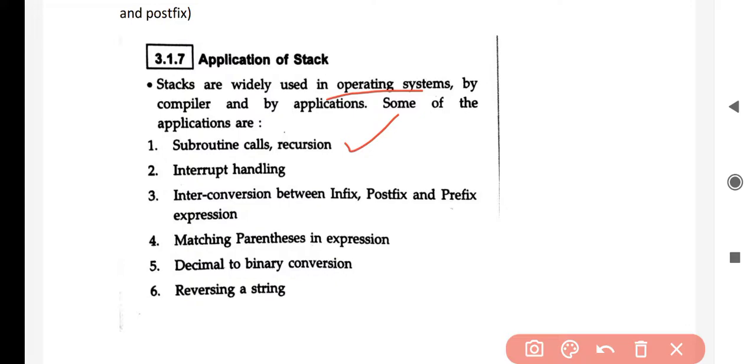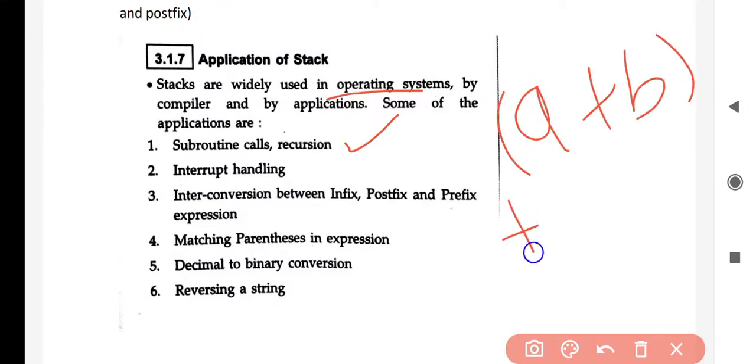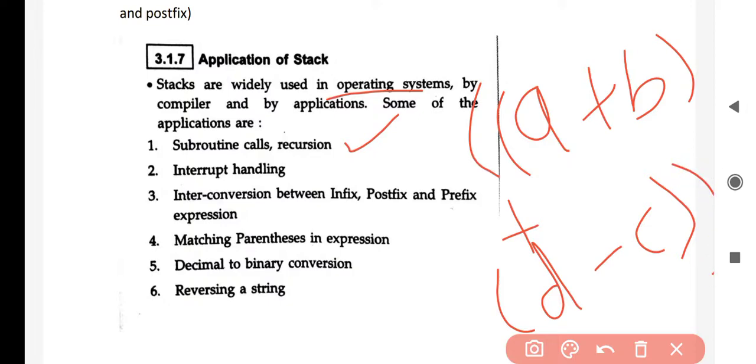Fourth application is matching parentheses in an expression. Whenever in an expression you are writing a plus b in one bracket and plus d minus c in another bracket, these opening brackets and closing brackets are called parentheses. So in order to match these parentheses, we take help of the stack. So that is another application of stack, matching parentheses in expression.